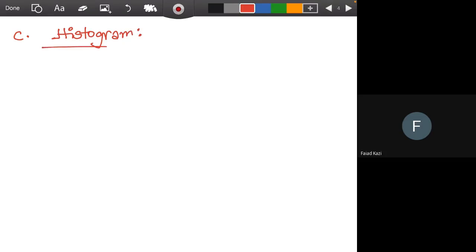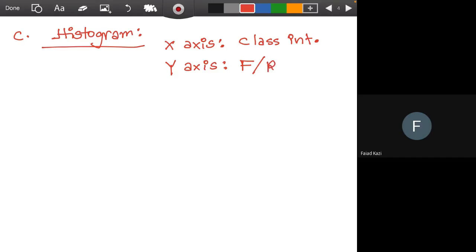Now on histogram, on the x-axis we will take the class interval, and on the y-axis we will take either frequency or relative frequency. Okay, so it's totally up to you with which frequency you want to work. You cannot take any form of cumulative frequency in histogram. Be very careful about that.